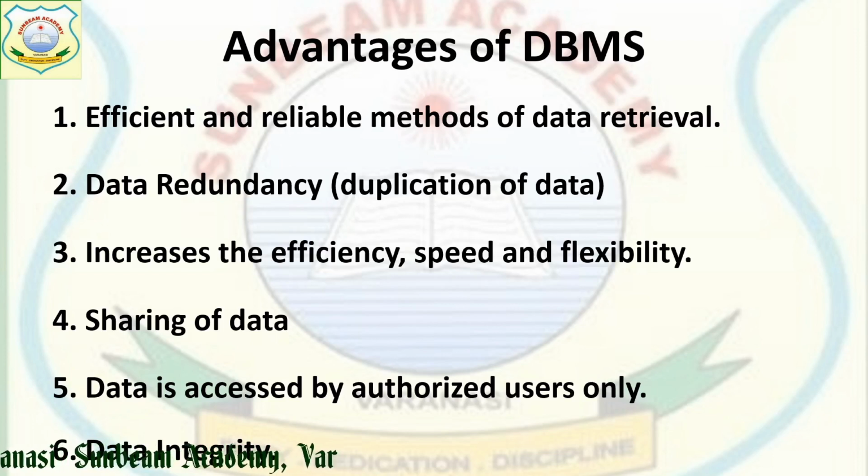Then you can find that duplication of data has been reduced and we are not going to put that data inside the computer. It also increases efficiency, speed and flexibility, because in the case of a manual database, we have to go to the register and search each and every page for getting a single piece of information. But in the case of DBMS, it is very efficient to find the data in a very fast way. So they are speedy, efficient and flexible also. Suppose you have given some condition and immediately you want to change it, as per that condition it will immediately give you the result.